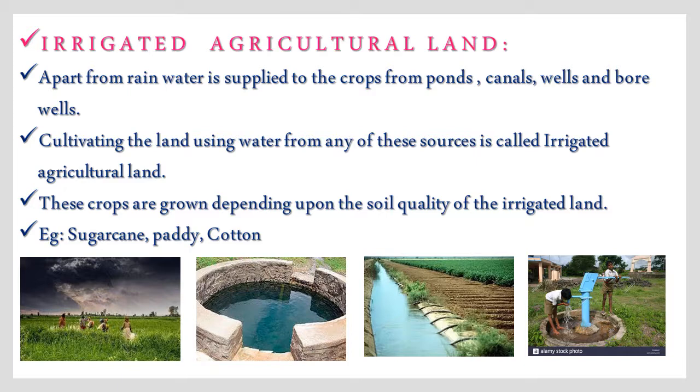Whenever there is rainfall, instead of letting the water go to waste, we can store it and then use this water to cultivate the land. Understood, children? Observe the pictures given below to understand irrigated agricultural land.